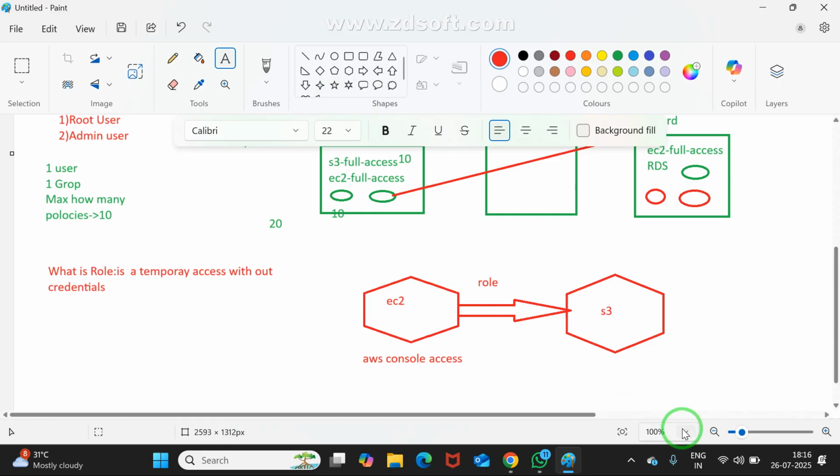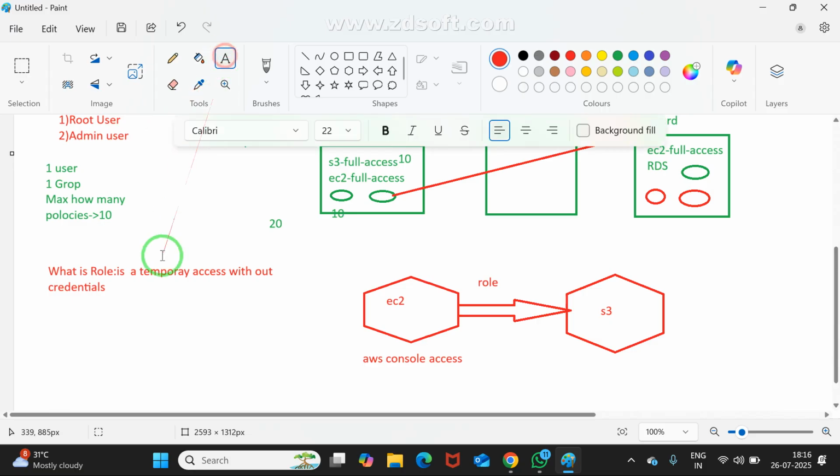But my question is, EC2 wants to communicate with only S3. At that time, which is the best procedure? Applying the role concept. What is a role? It is a temporary access without credentials. Providing a temporary access without credentials is nothing but a role.